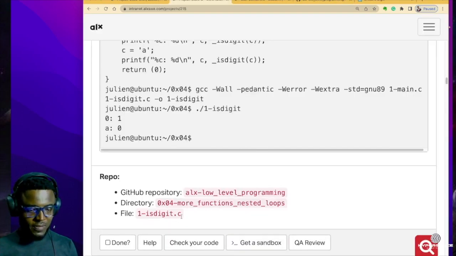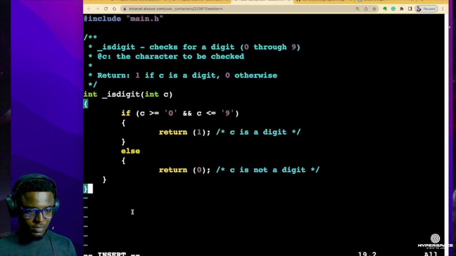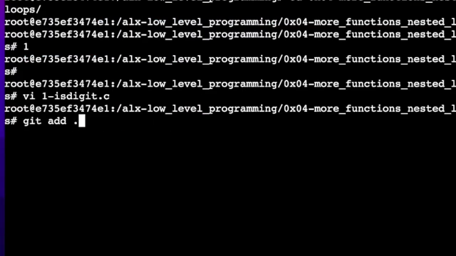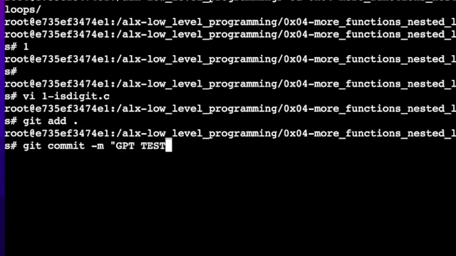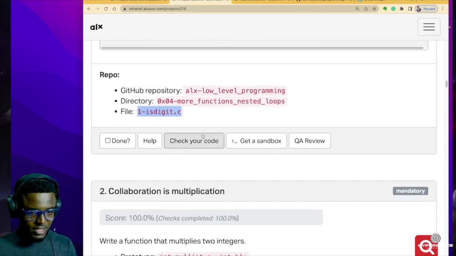Great. So I'm going to VI the name of this file and then paste in my code. Great. So we have the code in here we just got from ChatGPT. Awesome. So let's push it to our GitHub and then run the checker and see what happens. We're just trying this out. Right, we just did. So let's check our code.